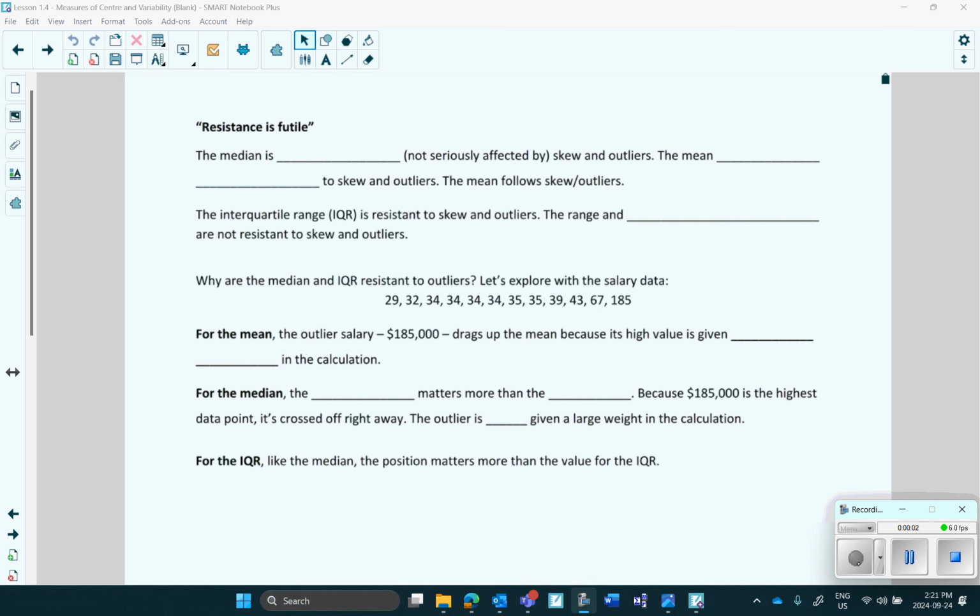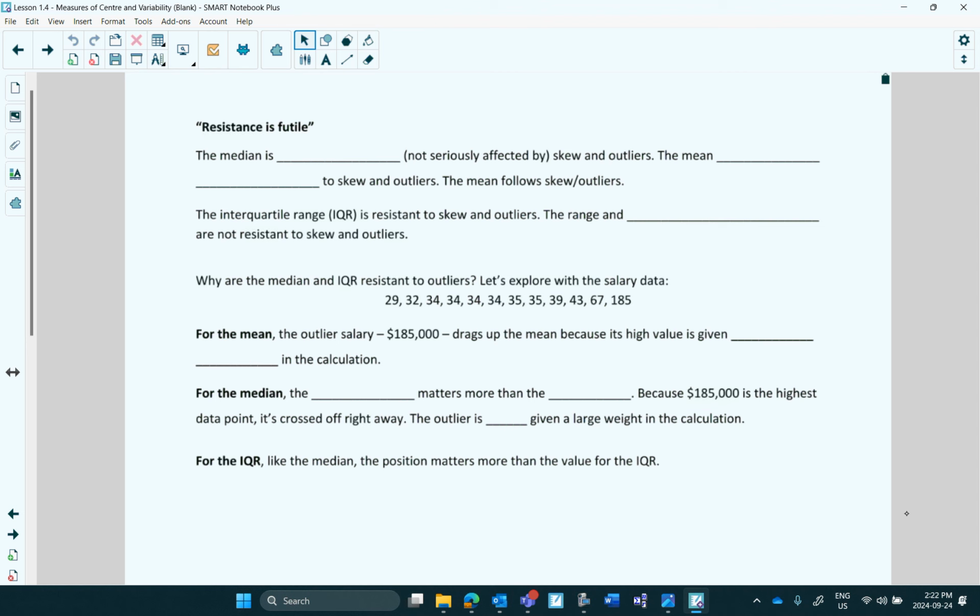Okay, so in this lesson, we talked about measures of center, measures of variability, and there were two measures of center, mean and median, and there were three measures of variability, range, standard deviation, and interquartile range, right? So the last thing I want to talk about is when we compare those measures, because some are better than others, depending on the situation.